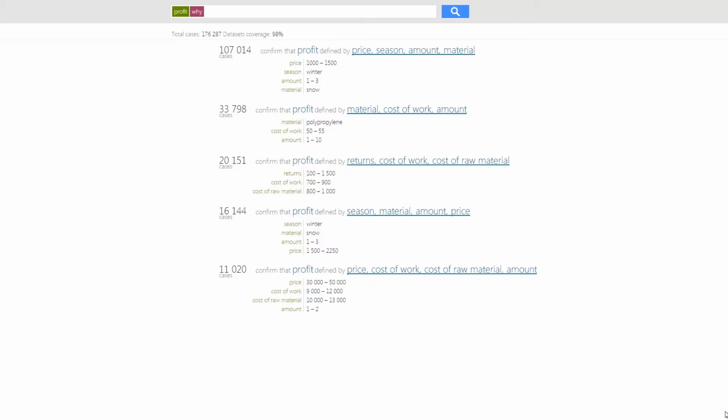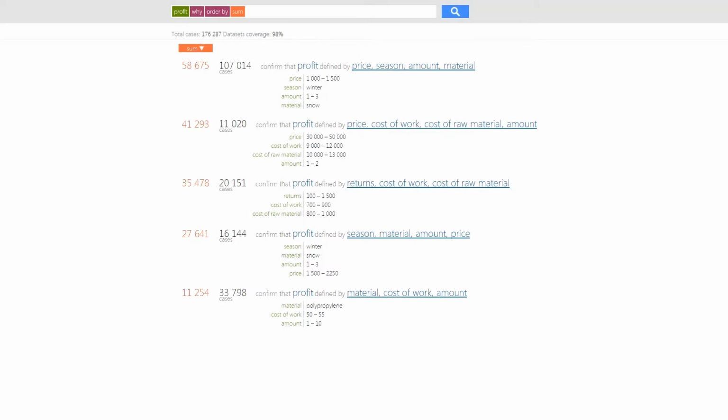In order to find out the contribution of income each of these segments bring into the gross profit, I need to make adjustments to my search by adding sort by total profit. Voila! Just as I thought, the largest segment turns out to be the most profitable one. But here's what's interesting. A much smaller segment of sales with premium snowmen turns out to be the second largest in profit. Now, let's take a closer look at each segment in detail.